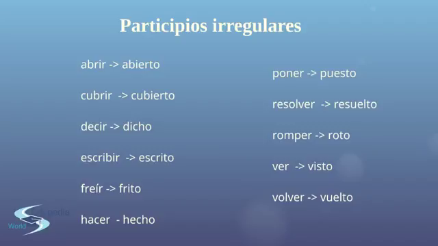Decir, to say. Dicho, said. Escribir, to write. Escrito, written. Freír, to fry. Frito, fried. Hacer, to do. Hecho, done, or also to make, made, okay?